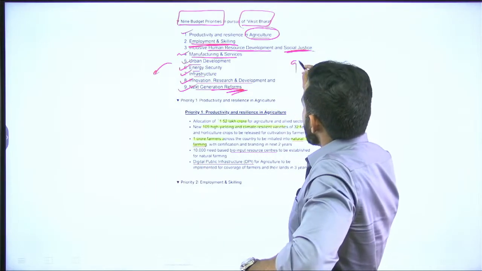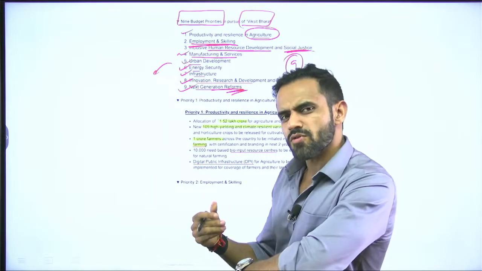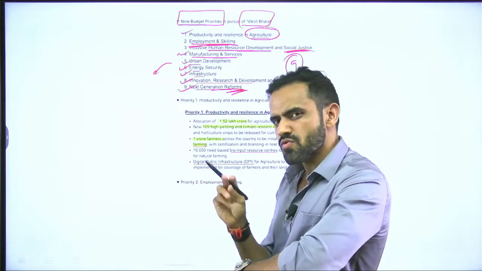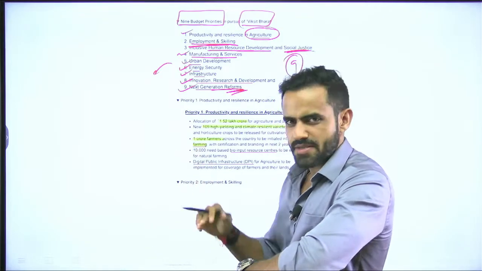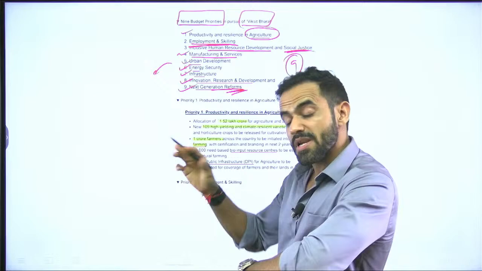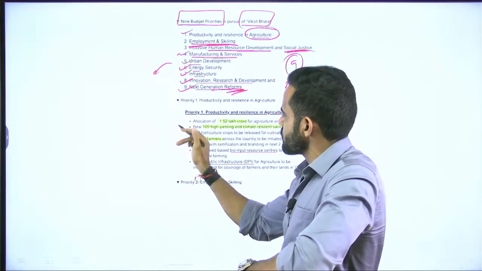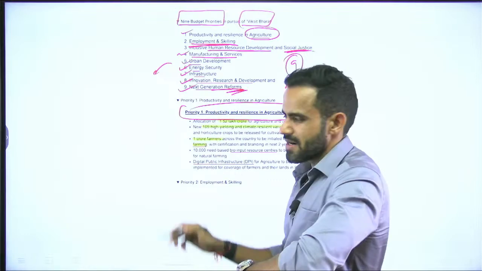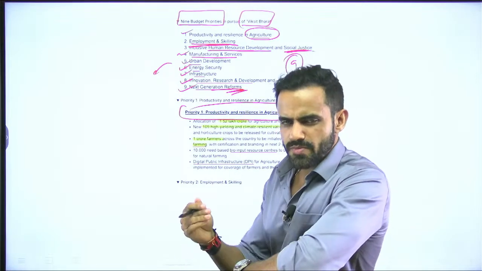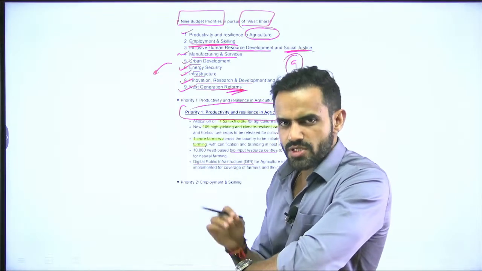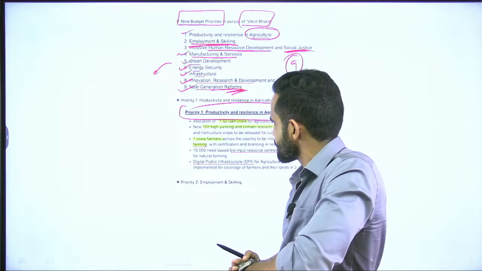These are the major 9 priorities of the government for the developed India. So two questions can be asked: A, which of the following is a priority, second is how many priorities are there. So you need to remember that. Okay. Now, let's try to cover each of these priorities. Again, it is not humanly possible to cover each and every factual information. So just try to cover the important parts.